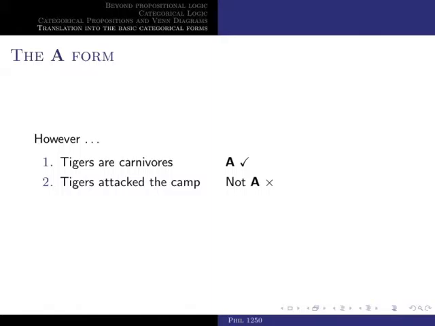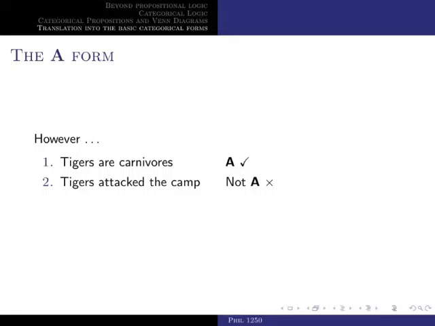While one can be interpreted as saying that every tiger that ever existed has been a carnivore, two cannot be interpreted as saying that every tiger that ever existed attacked the camp. Instead, the interpretation would be that some tigers attacked the camp. So you see, these two sentences are quite similar in English, but the first one should be translated as an A sentence, whereas the second one is closer to an I sentence.